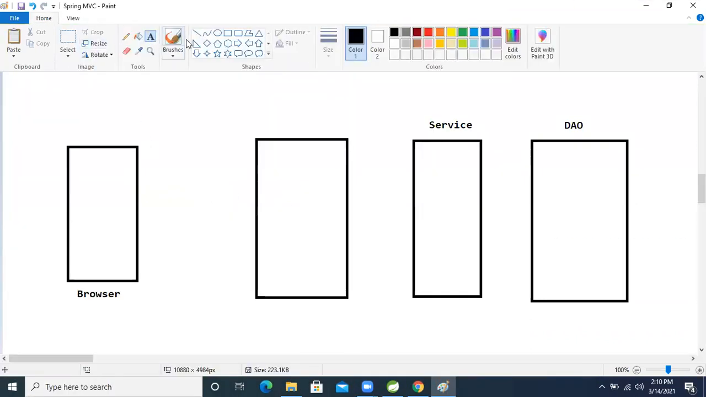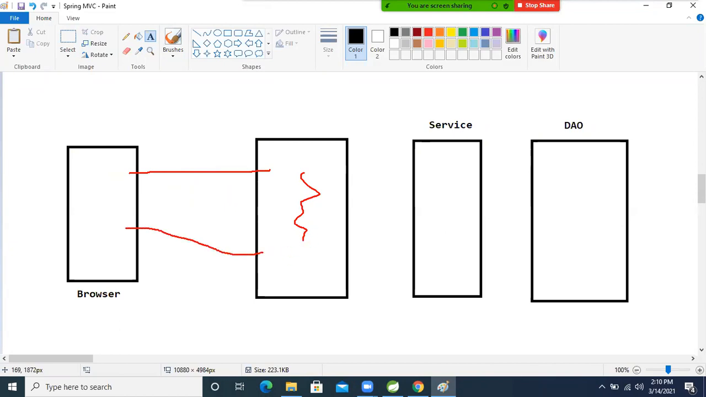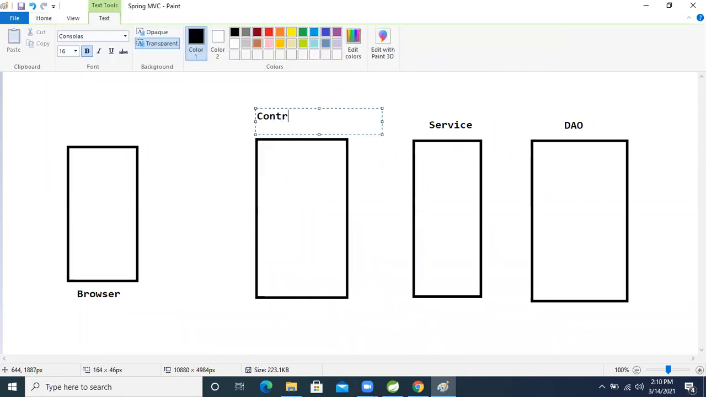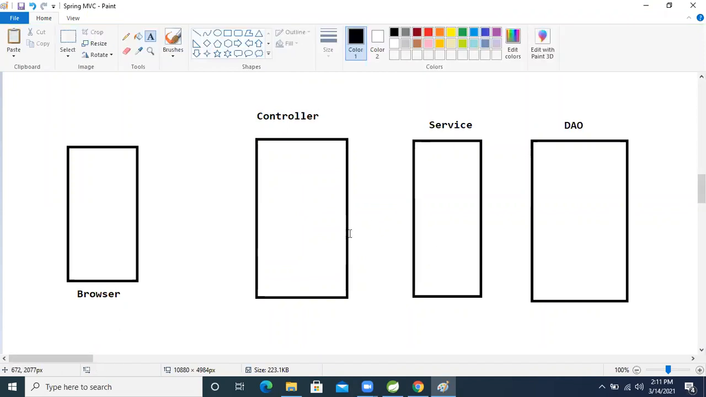That person can process our data based on the request, and based on that logic, it will return back to our client. Our client is nothing but the browser only, right? So which person is needed? A controller. Some person is needed, that person is the controller, so this person will take the request.